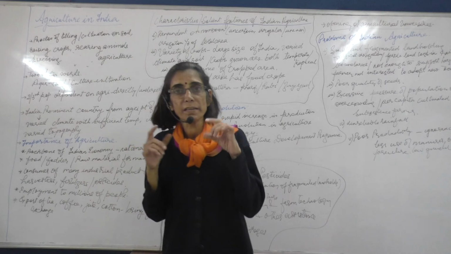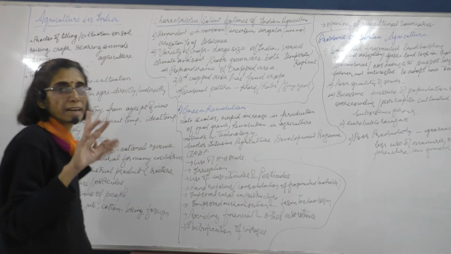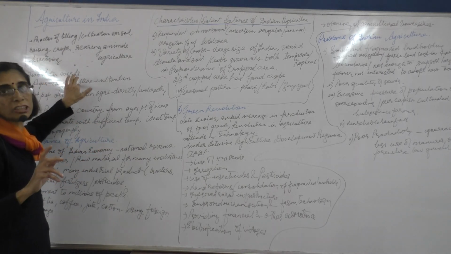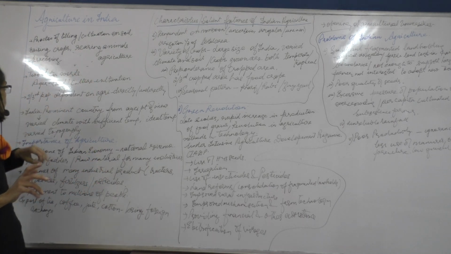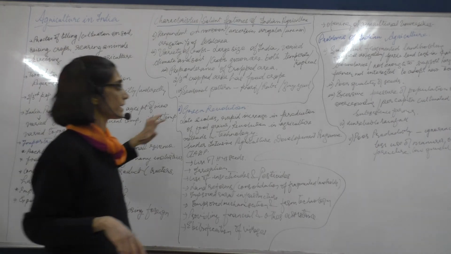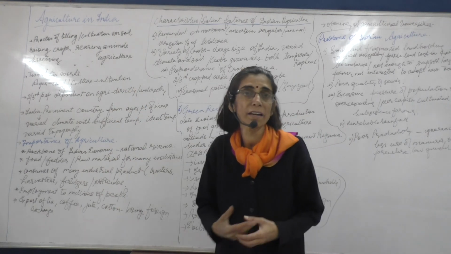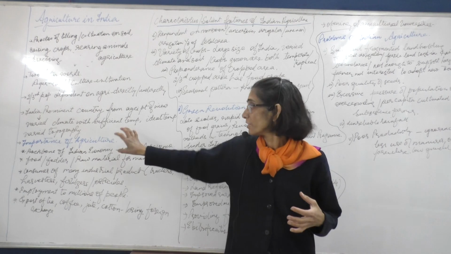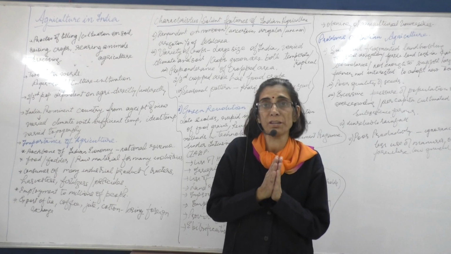The word agriculture has been taken from two Latin words, ager meaning land and cultura meaning cultivation. Culture means cultivation. So it has been taken from two different words, meaning cultivating the land. Now, why is agriculture very important to understand? Why do we really need to study agriculture, or why, as students, do you really need to know why we are dealing with agriculture as an important topic?